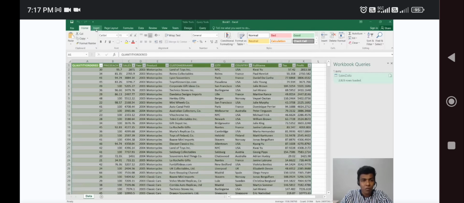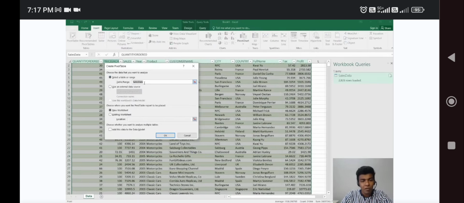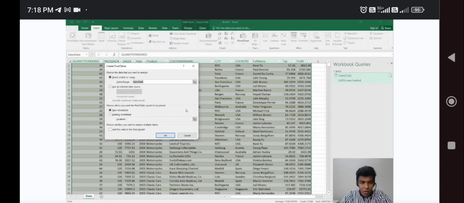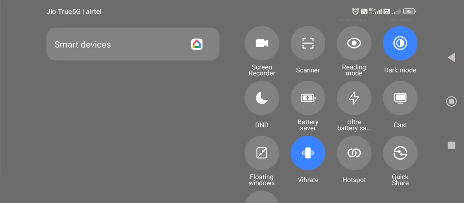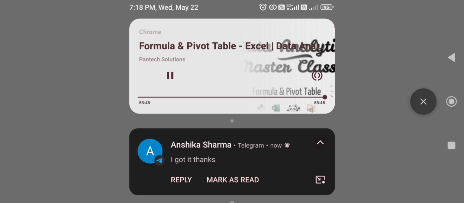Now let us go for the option called insert and pivot table. Here it will ask for which data or which column we need to create a pivot table. We are going to select the complete table, which is sales data. This is the complete table, because if you look at the behind, the complete data has been selected. We are going to put it in a new worksheet, because I'm going to create a new report. I'm going to click OK. Now it will be empty here.